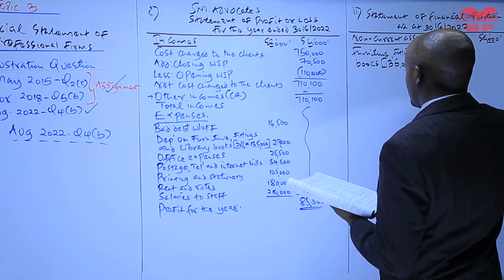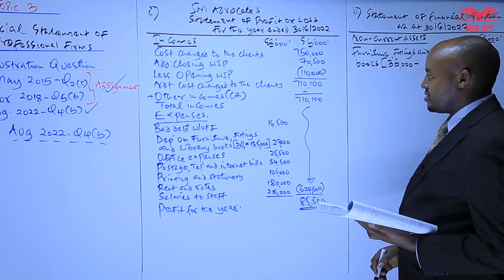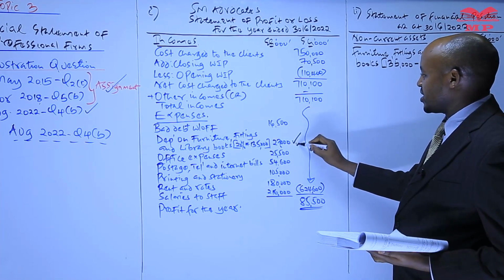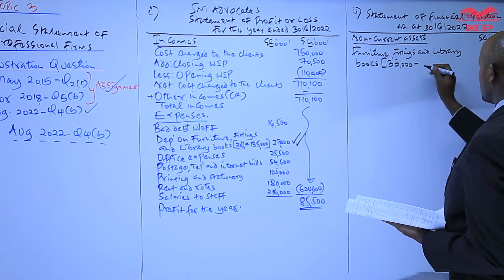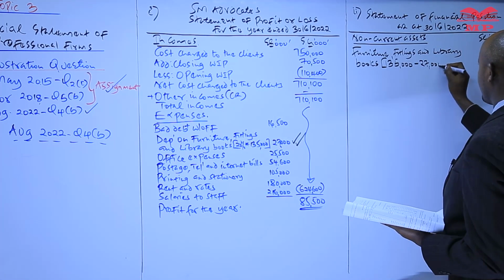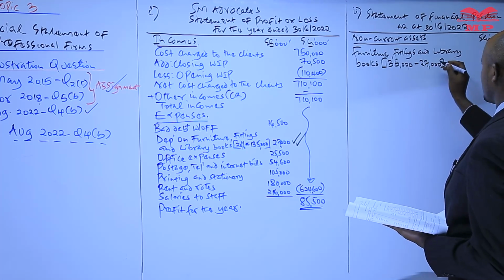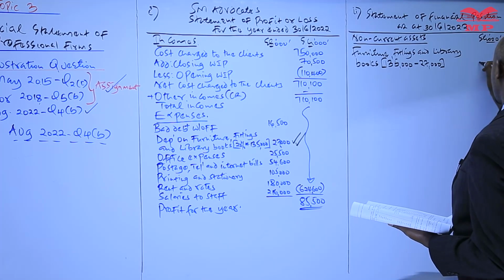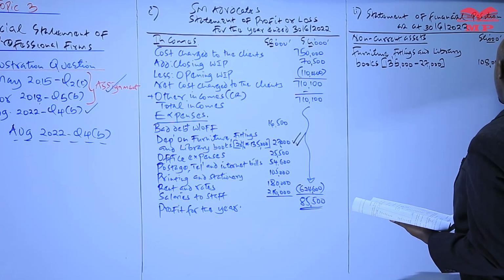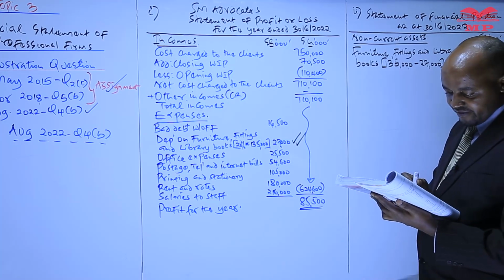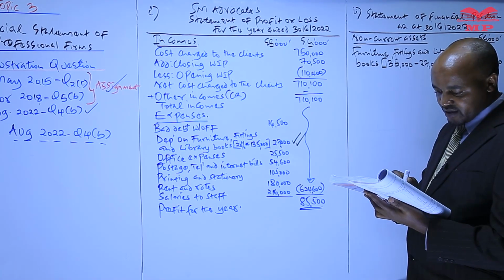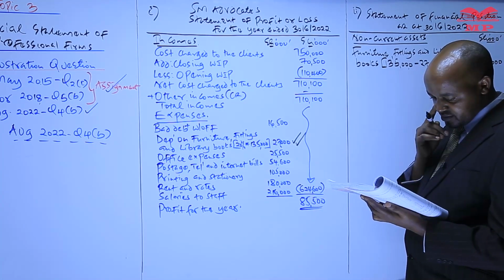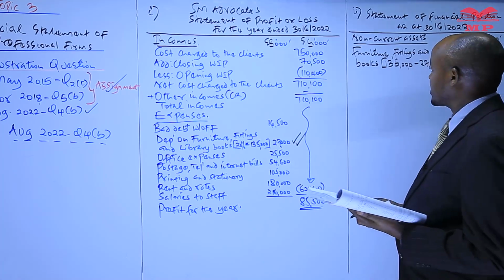But equally, what we need to remember is that there was depreciation relating to those furniture, fittings, and library books during the current year of 27. That automatically needs to be deducted from this figure here, so that we get the net book value. So this will be 135 minus 27, which gives us 108,000. That's the first non-current asset. Which other non-current asset do we have? We don't have any other non-current assets.